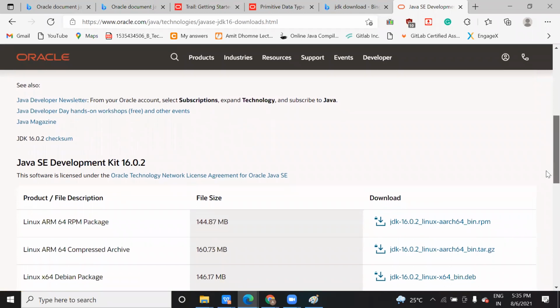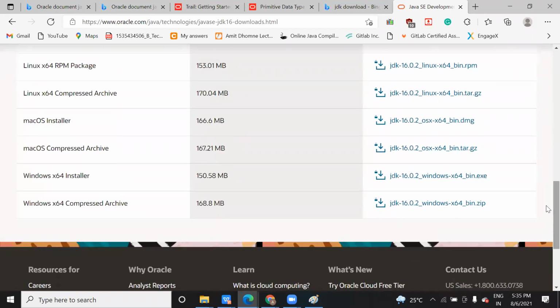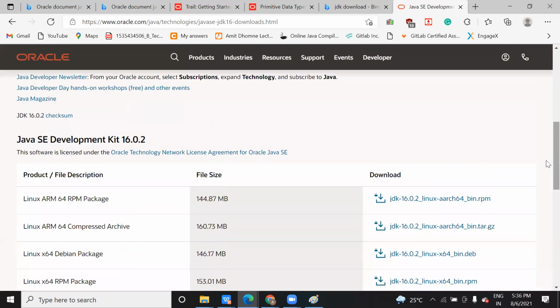Okay, so based on your configuration, you download whichever version you like. I prefer to use Windows first, then go for Mac and Linux. Once you have downloaded it, you run that, and we need to do the path setting. Path setting is not difficult. We're going to do the path setting.